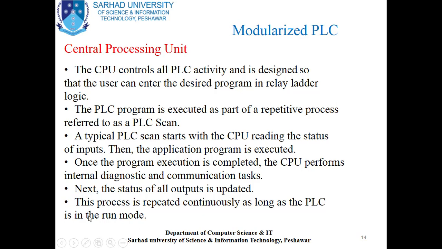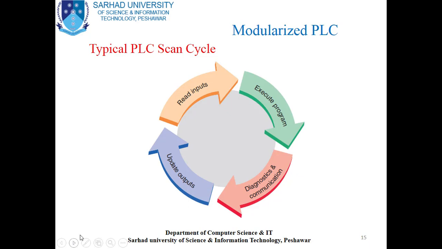If we switch to the next slide, here you can see the typical PLC scan cycle, in which you can see the input being read, and then the program is executed. The next process is diagnostic and communication, and the fourth one is update outputs.